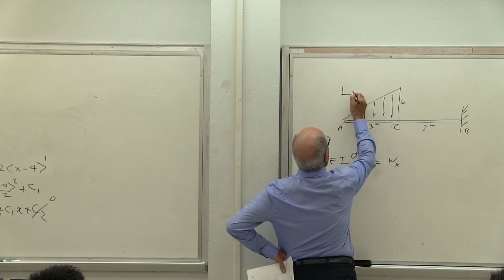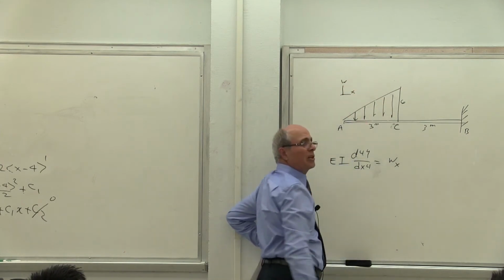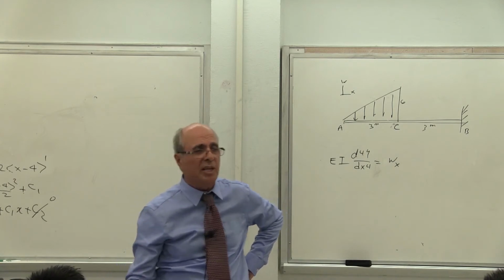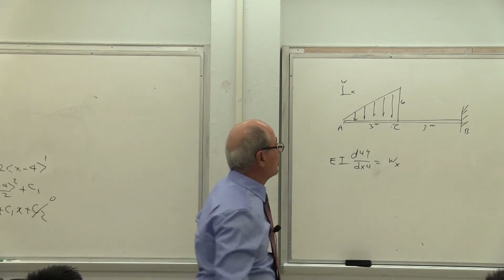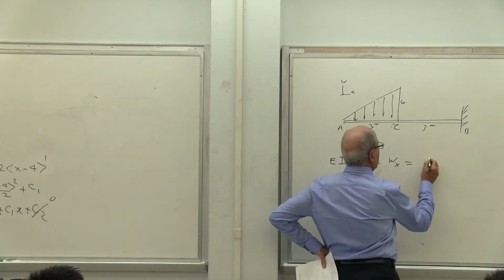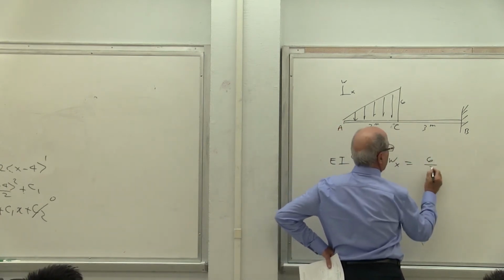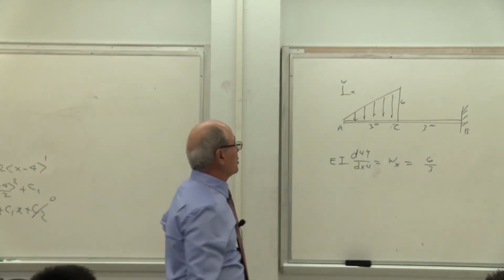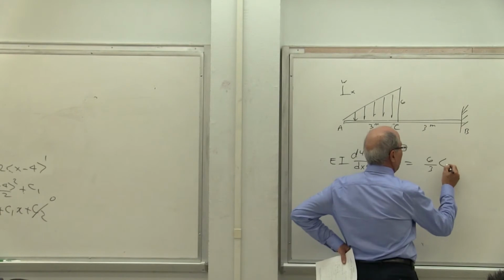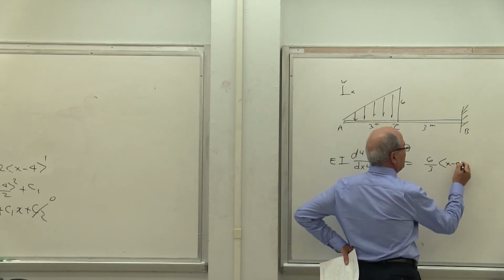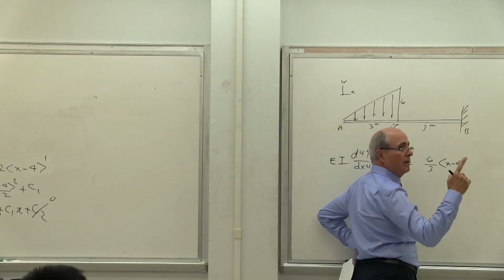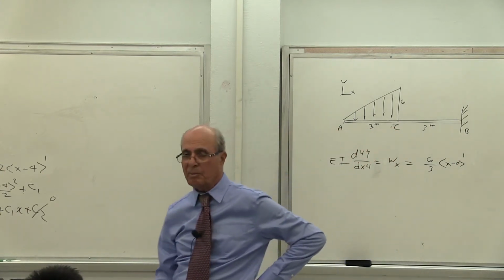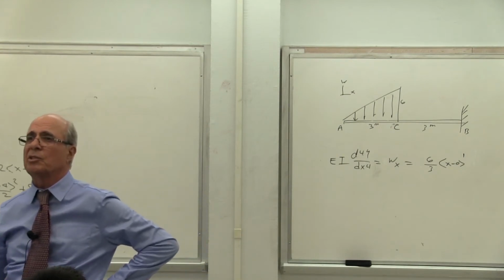So how do you write this line? This is your x and y, or W versus x. How do you come up with that equation? That equation is kx. K is the slope. We went through that. So it is 6 over 3 with the unit. That's the slope. X minus what? X, where is it starting? 0 to the power of what? 1. You just said linear. Linear is 1. Parabola is 2. Constant is 0. Yes or no?